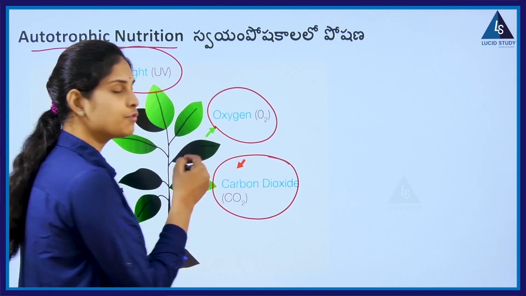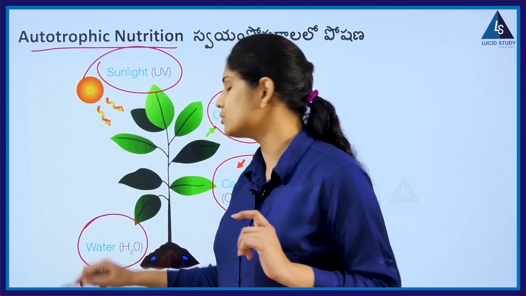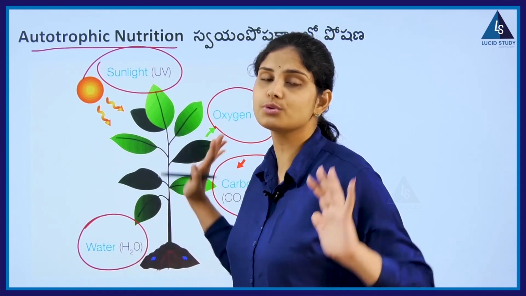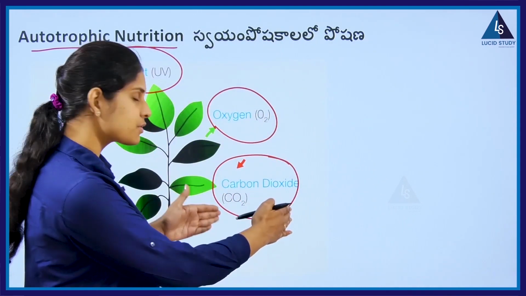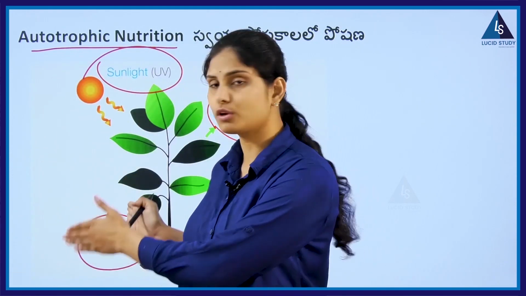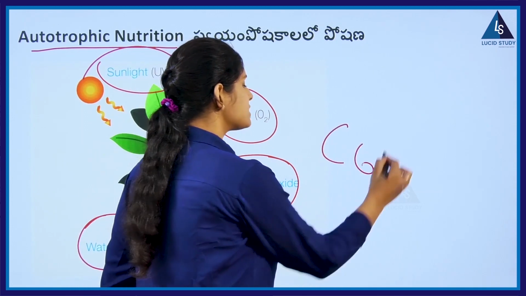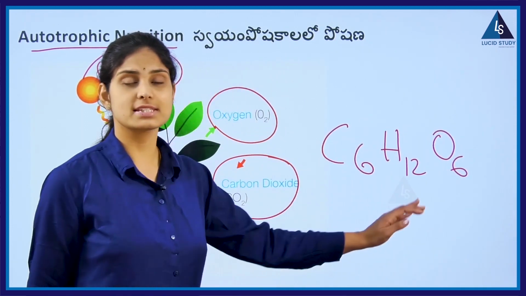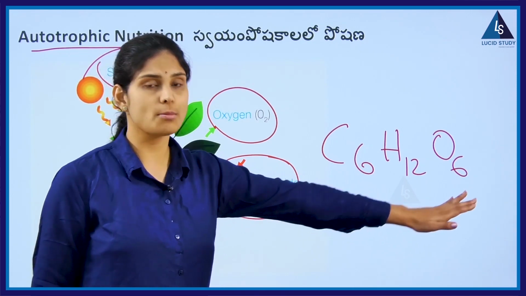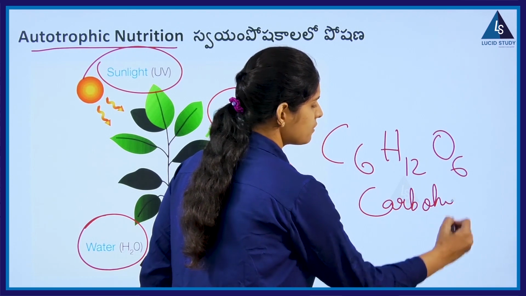Carbon dioxide is involved in photosynthesis with the help of water molecules. So this is how photosynthesis takes place. Carbon dioxide and water help in giving out a compound called C6H12O6. This is the formula of the carbohydrate produced during photosynthesis.